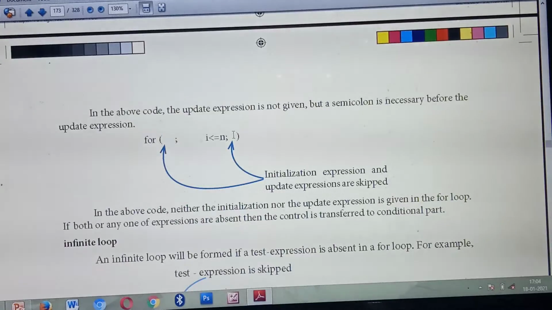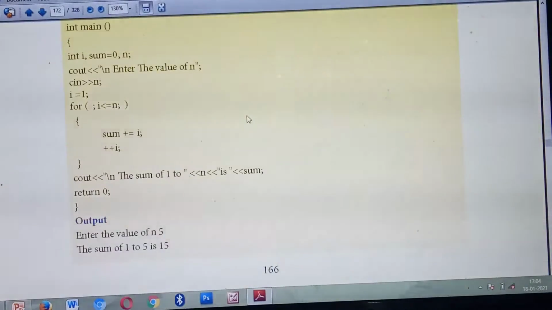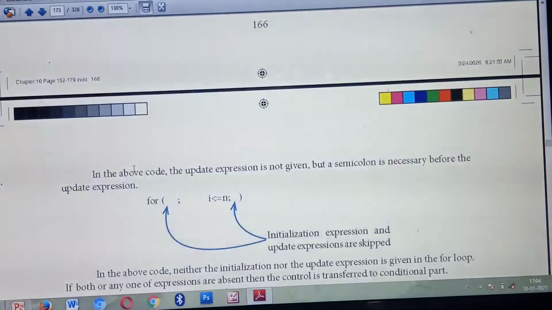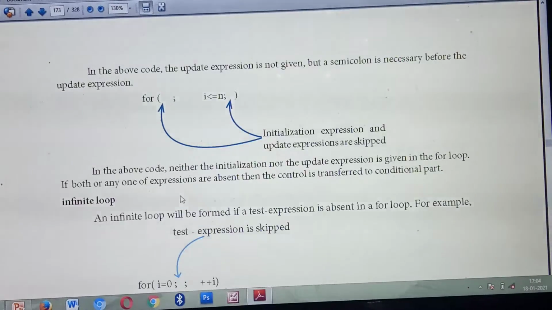Okay. So here what things are missing? The initialization part as well as the update expression. The same thing you studied in the last class program. The initialization part and update expression are missing, but you give the same initialization before the loop and the update expression inside the body of the loop. And you are getting the output. Okay. So this is the first variation.